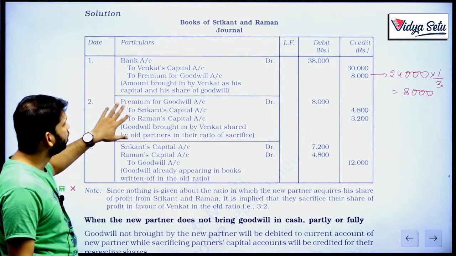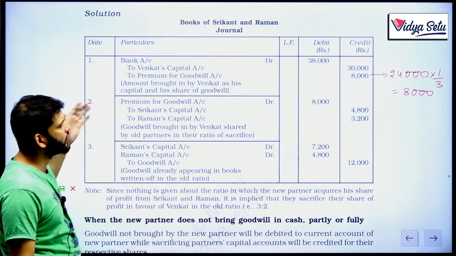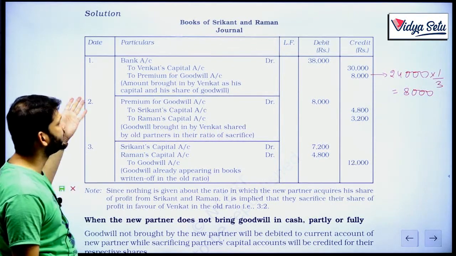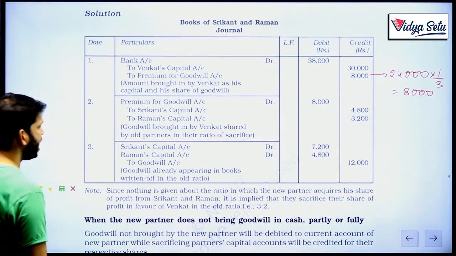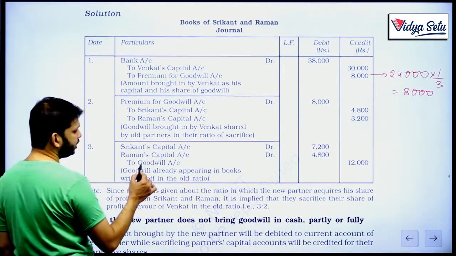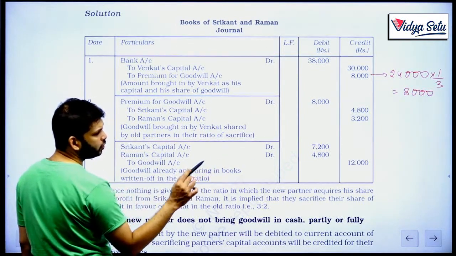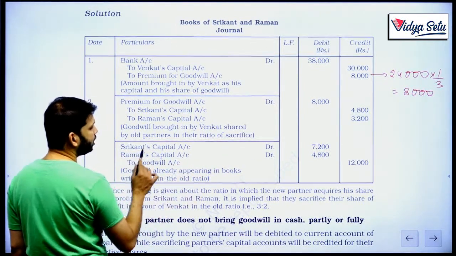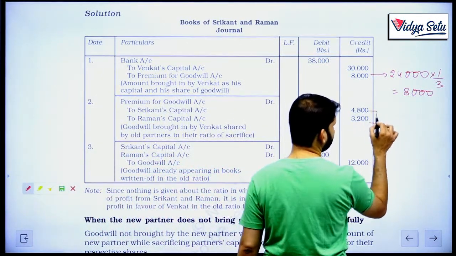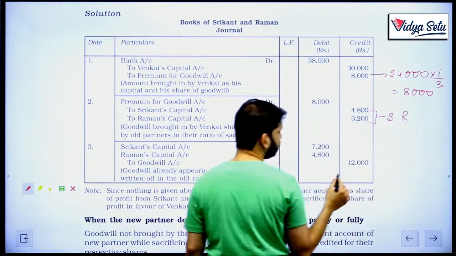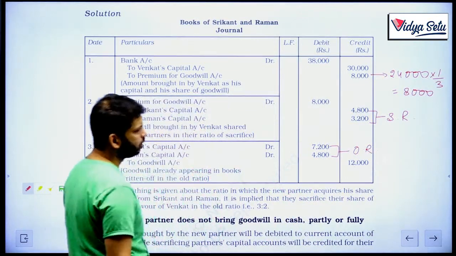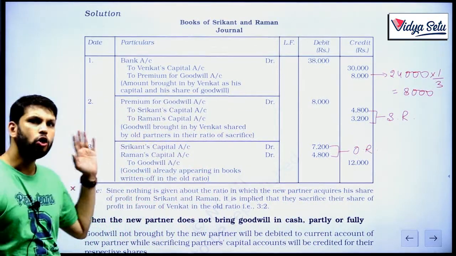In which ratio? These are the sacrificing partners. In which ratio? Sacrificing ratio. Now if they have not mentioned anything, the old ratio becomes the sacrificing ratio. And then see the last entry, the old goodwill is also written off. So they are crediting the old goodwill by the full 12,000 and the old partners in the old ratio will be getting debited. So this will be in the sacrificing ratio and this will be in the old ratio. Do remember this. The old goodwill will be distributed in the old ratio.